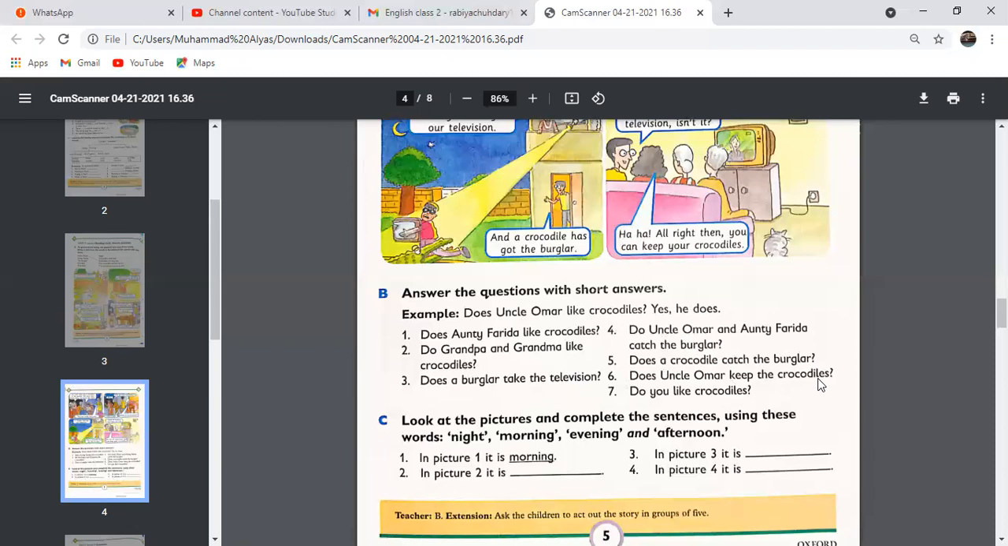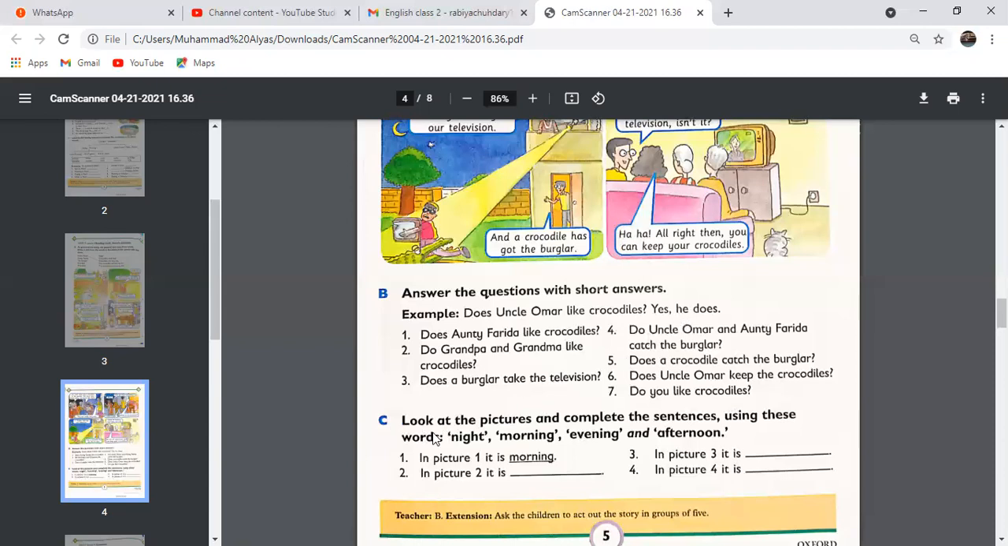And number 6, does Uncle Umar keep the crocodiles? Yes, he does. And the last question is, do you like crocodiles? Oh, my answer is no, I don't. What is your answer? Write it here, okay? Then you have to write the answer like in this way. So first letter should be the capital, and then after writing yes or no, then you will put the comma, and the first letter of this second word should be the small letter, okay?